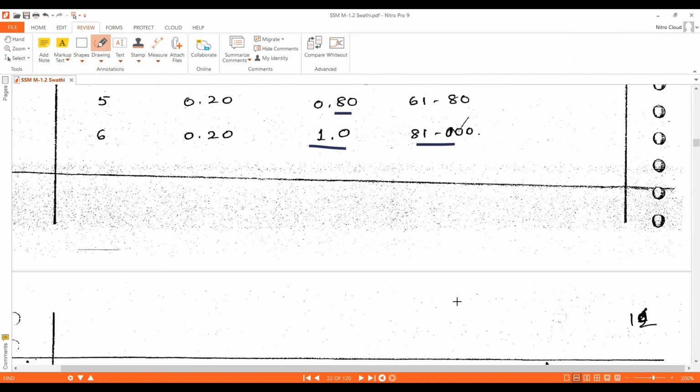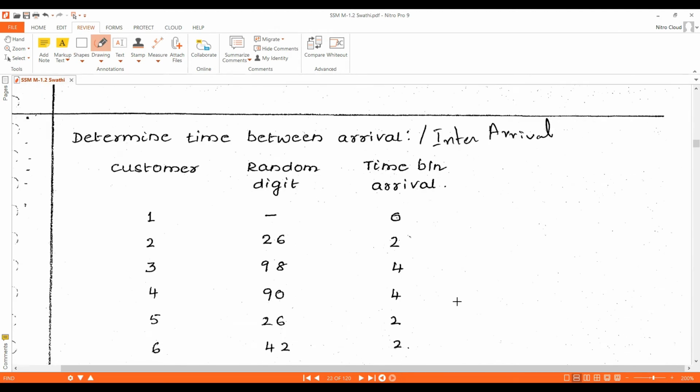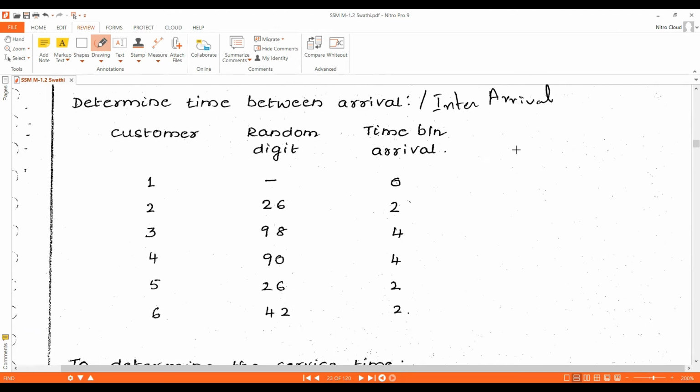Now we need to determine the inter-arrival time. In the question they have given the customers; we need to simulate for 6 customers. They have also given the random digits for arrivals. By using these random digits for arrival, we need to calculate the inter-arrival time.